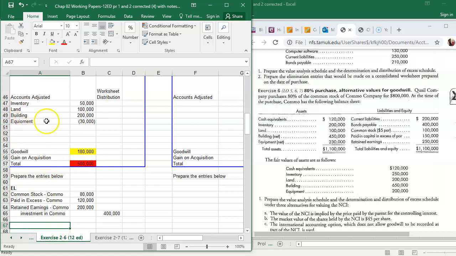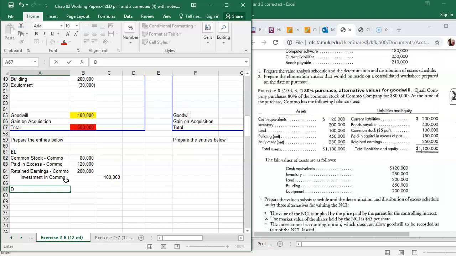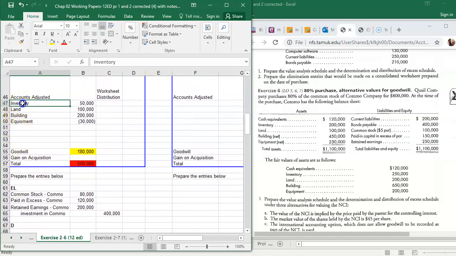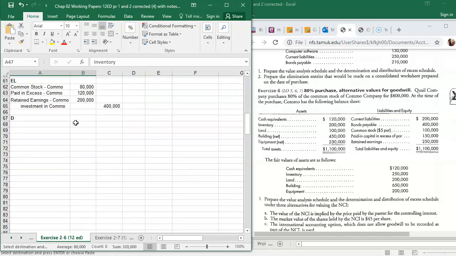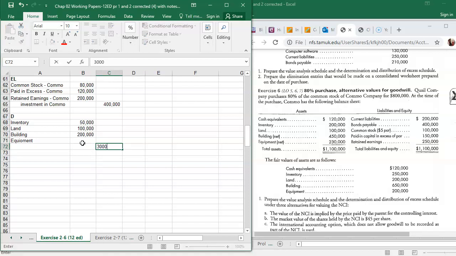Okay, then we need one to adjust these accounts up here. So I have D for distribution. All right, so it's going to be all these guys. I'm going to go ahead and copy their amounts. It's just easier. Okay, but I need to fix the equipment because since it's a negative, that is actually a credit. So I'm going to skip a line and come over here and put it on the credit side. And I'm skipping a line because